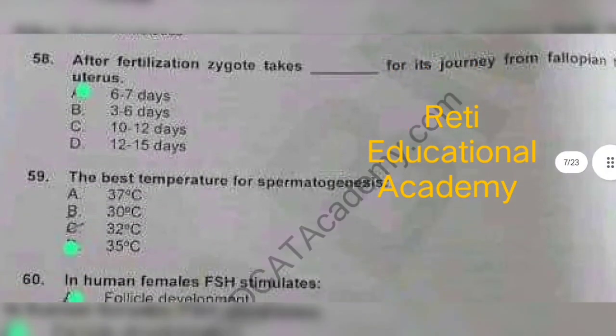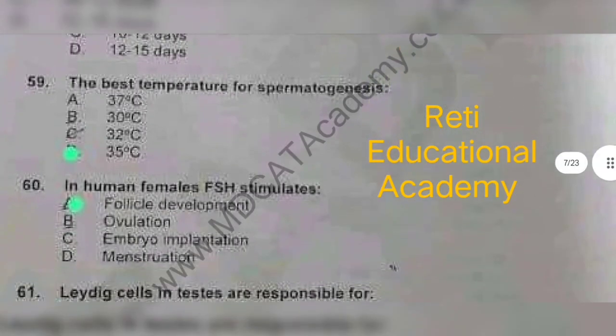Question number 58. After fertilization, a zygote takes dash for its journey from fallopian tube to uterus, and it is 6 to 7 days. Question number 59. The best temperature for spermatogenesis is 35 Celsius. Question number 60. In human females, FSH stimulates follicle development.